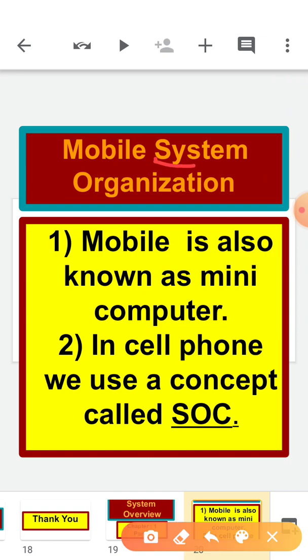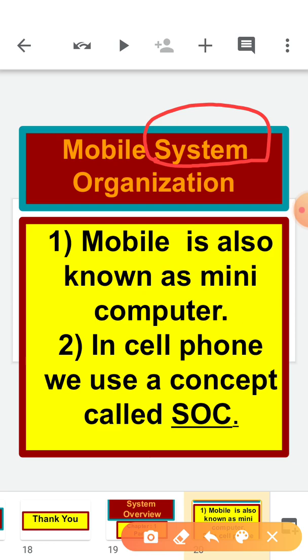Children, concentrate here on this word system. We have discussed why we use the word system in part 1 of the same chapter. Let's recall that a system is the combination of different components. Like in a music system we have different components: a mic, speakers, the body of that music system, an input unit, a pen drive unit.